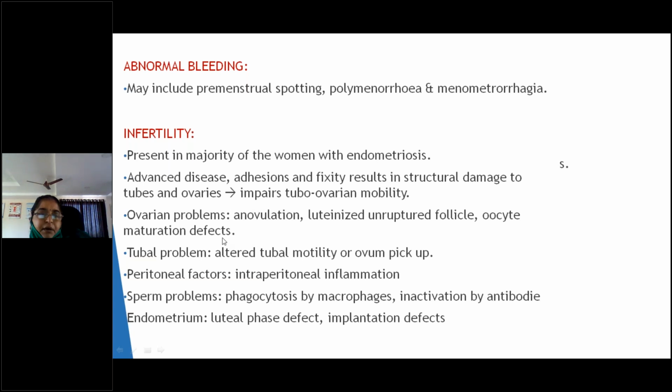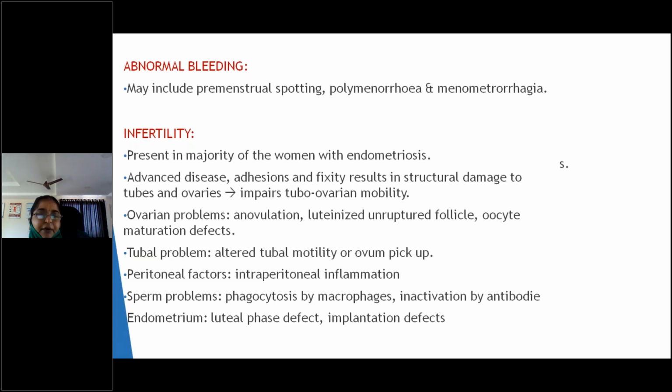When coming to the tube, what will happen? There will be altered tubal motility or ovum pickup and adhesion formation. The tubo-ovarian masses can also be present. When coming to the sperm problems, I already told you phagocytosis by macrophages and inactivation of antibodies. And coming to the endometrium, what are the problems we'll see? Luteal phase defects and implantation defects. These are the causes for the infertility in endometriotic patients.